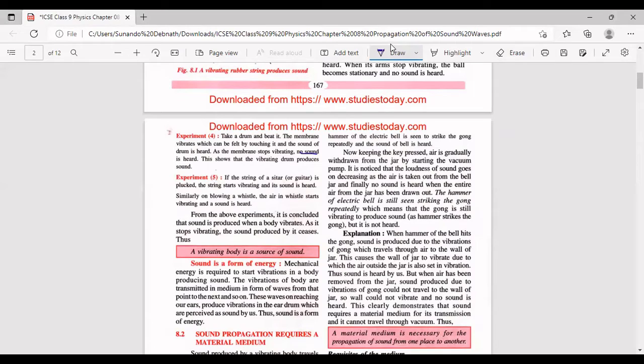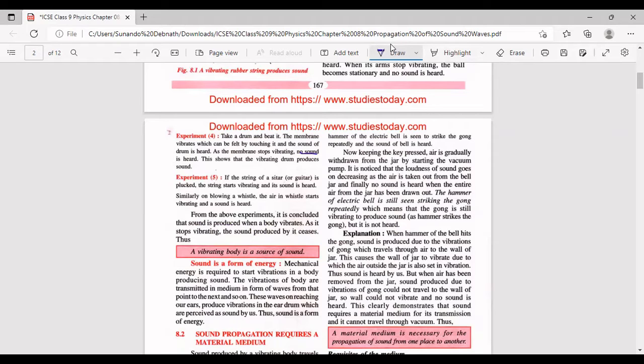All right, these are very simple facts, very simple experiments. So basically, we conclude that sound is produced when a body vibrates. As it stops vibrating, what happens? The sound produced by it stops. So see what is written in red. A vibrating body is a source of sound.